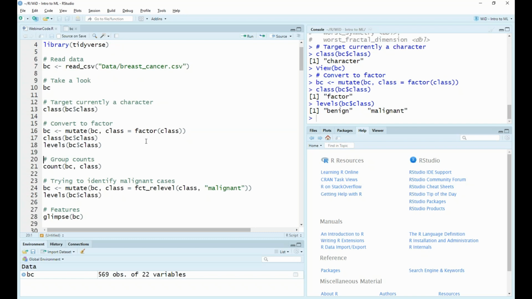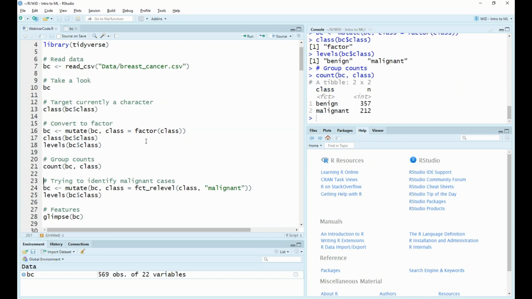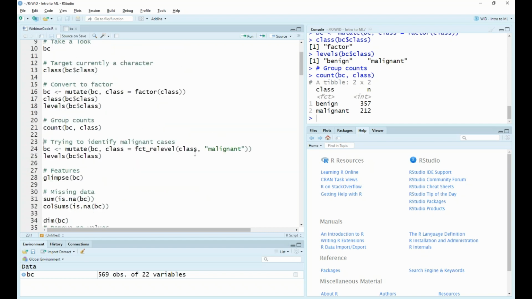Okay, so that's great. So now let's count how many cases there are of both benign and malignant cancers in our data set. In doing so, we use the count function from dplyr, and we can see that we have 357 rows that are benign and another 212 that are malignant. So in this case, we are going to try and predict the positive case, when people are malignant.